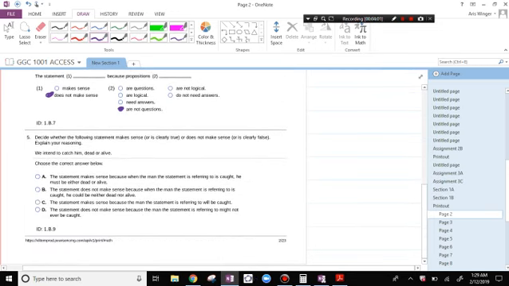Decide whether the following statement makes sense or is clearly true or does not make sense or is clearly false. Explain your reasoning. "We intend to catch him dead or alive." We're going to say that this statement makes sense because when the man the statement is referring to is caught, he will either be dead or alive.